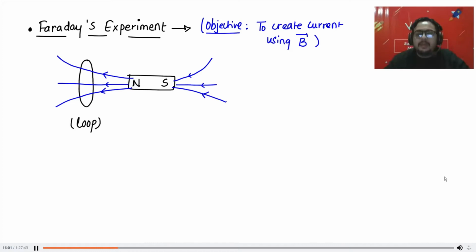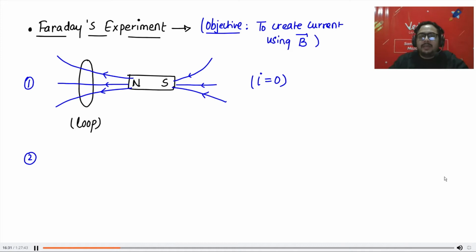So he kept the loop and he took the magnet, and he saw that there was no current. Obviously, there was no current. If you take a loop and place a magnet close to it, current is not generated. Harsh is asking a doubt: magnetic field is a vector quantity. Yes, magnetic field is a vector quantity. This was the first thing he tried, but there was no current. So it was a fail.